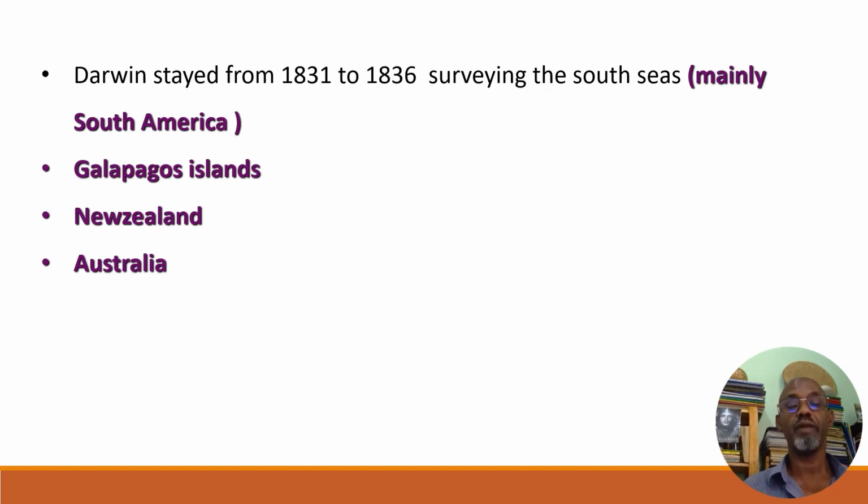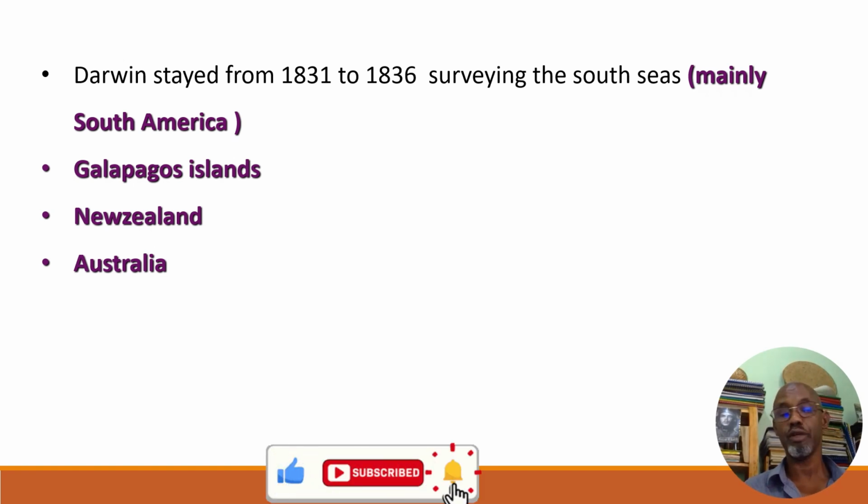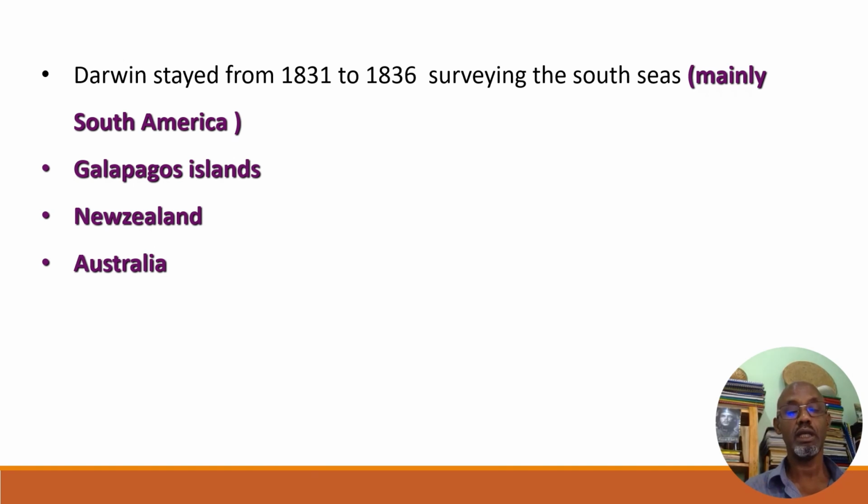Darwin stayed from 1831 to 1836, surveying or studying the South Seas, mainly South America, particularly these Galapagos Islands, a very large number of small islands, New Zealand, and Australia. He also visited Australia.